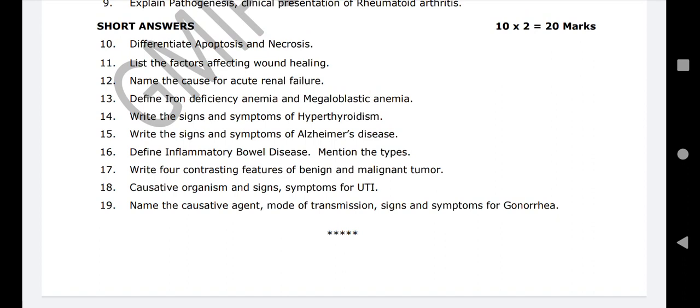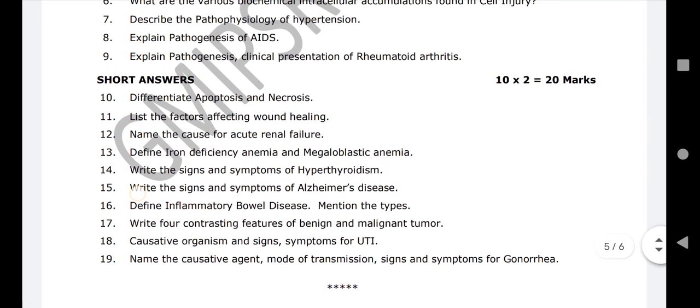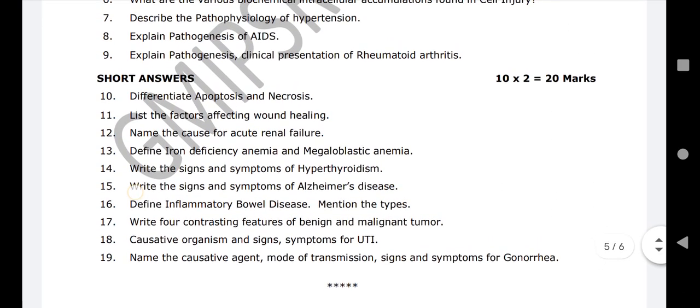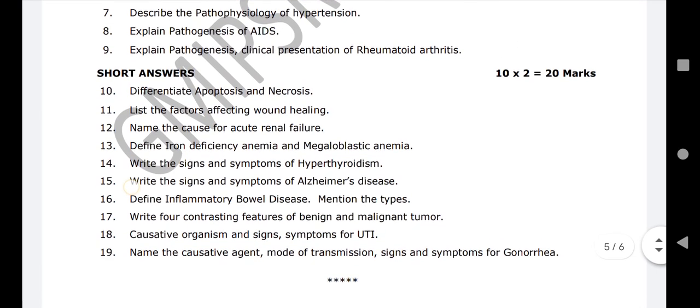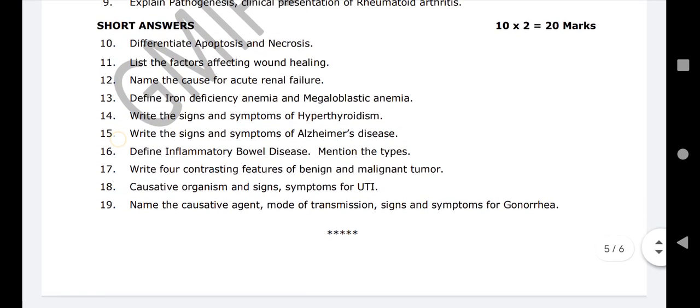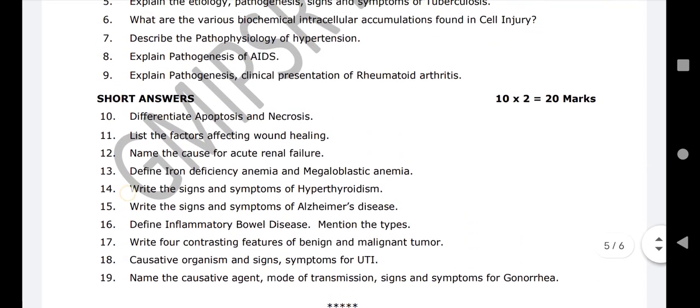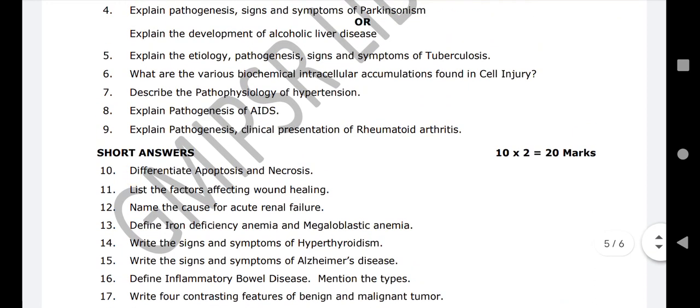If you know the concept, describe it in your own words, you don't need to worry about that. My dear brothers and sisters, these are the simple words we use in our day-to-day life. You just explain those in your own words. If you explain in your own words, you can easily get maximum marks. That's the main concept for writing the degree examination. Especially for B Pharm students, you can easily pass the examination, don't worry.